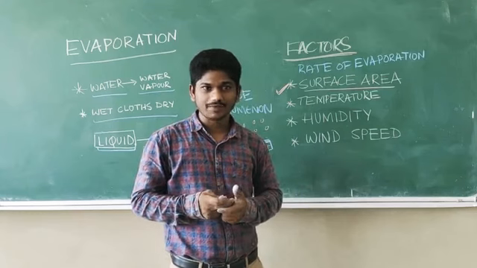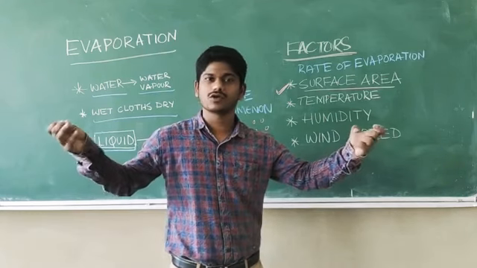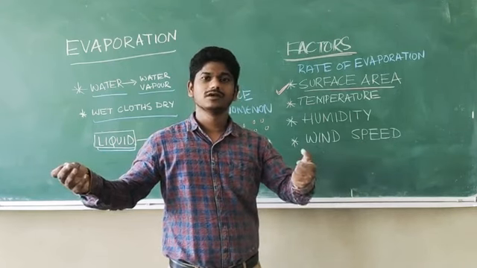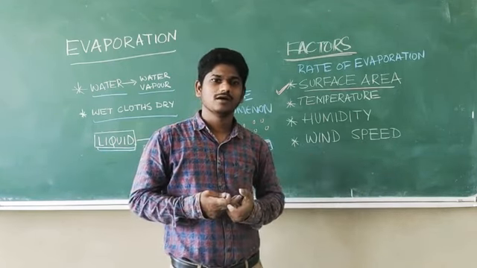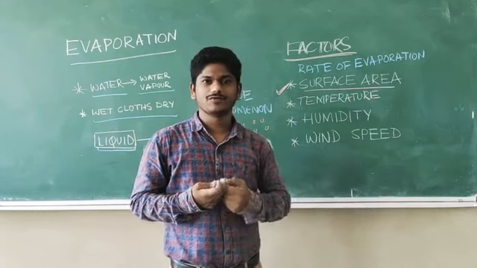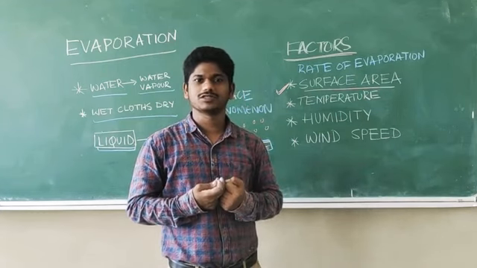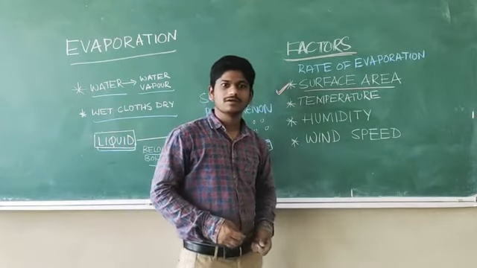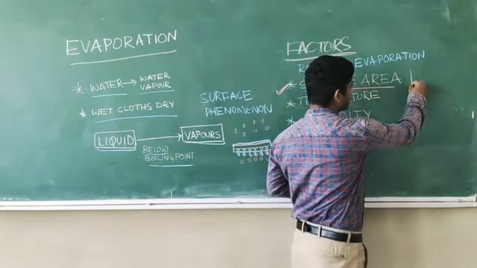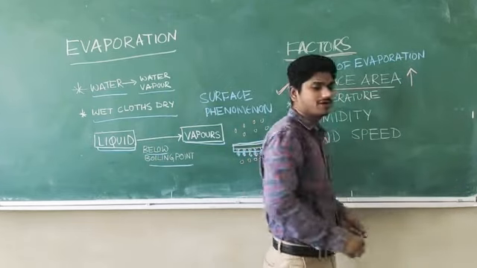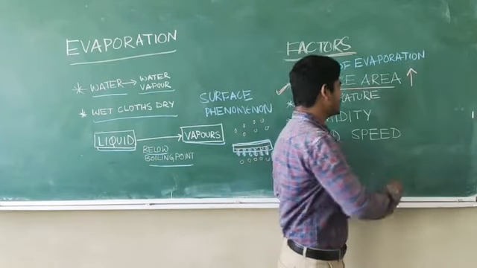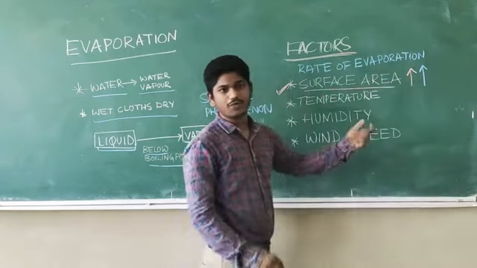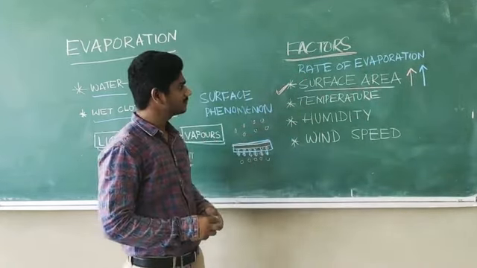That means you are increasing the surface area of your clothes so that the evaporation takes place and all the wet content from your clothes gets evaporated. So if you increase the surface area, the evaporation will also be faster. That is about it.